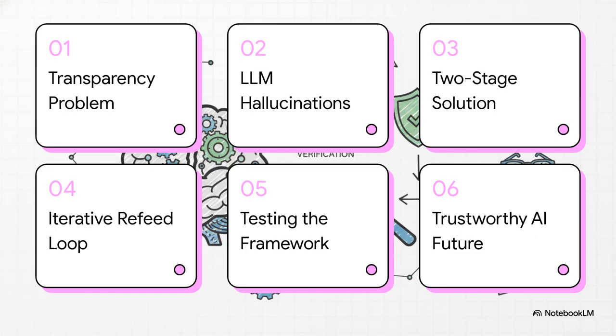Here is our roadmap for today. We're going to cover the AI transparency problem, when LLMs hallucinate, the two-stage solution, the iterative refeed loop, testing the framework, and finally, what a trustworthy AI future looks like. Let's get right into it.